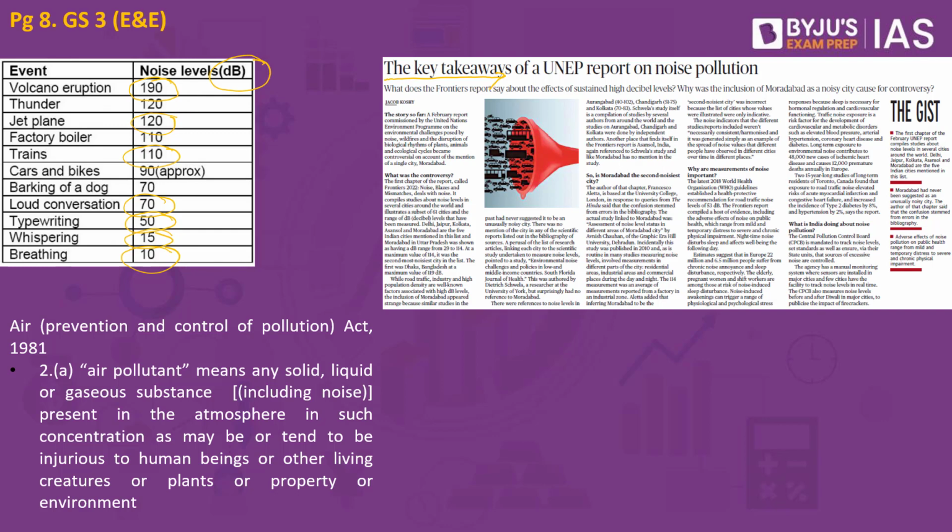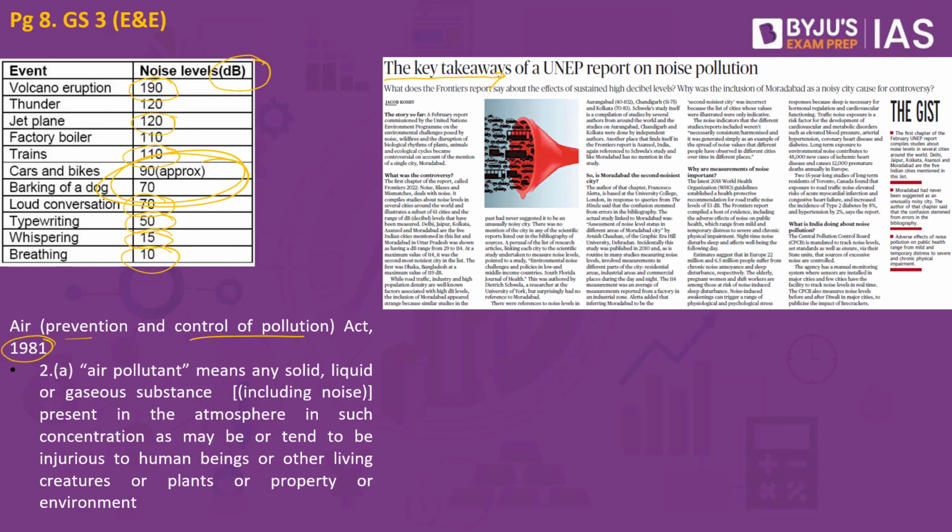So remember, many of the noise researchers have said that noise levels in excess of 90 will also be a major irritant to the human beings. What are the laws in India when it comes to the noise pollution? One of the important laws that we have is Air Prevention and Control of Pollution Act of 1981.